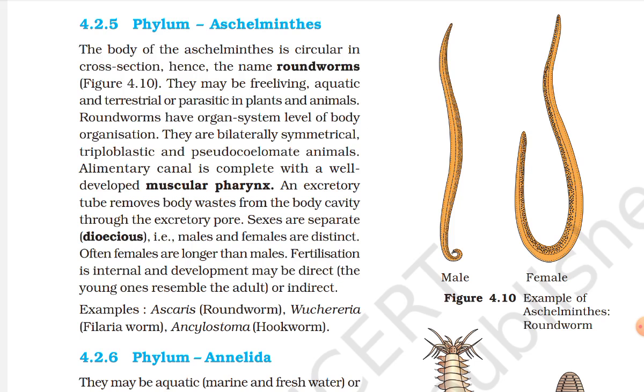Sexes are separate, dioecious. Males and females are distinct. Often females are longer than males. Fertilization is internal and development may be direct, the young ones resembling the adult, or indirect. Examples: Ascaris (roundworm), Wuchereria (filarial worm), and Ancylostoma (hookworm).